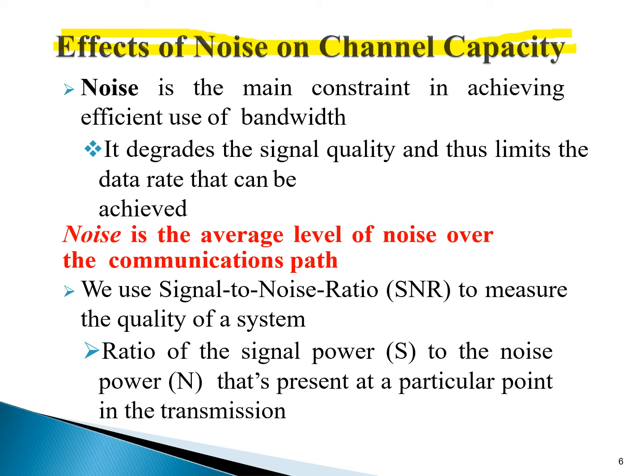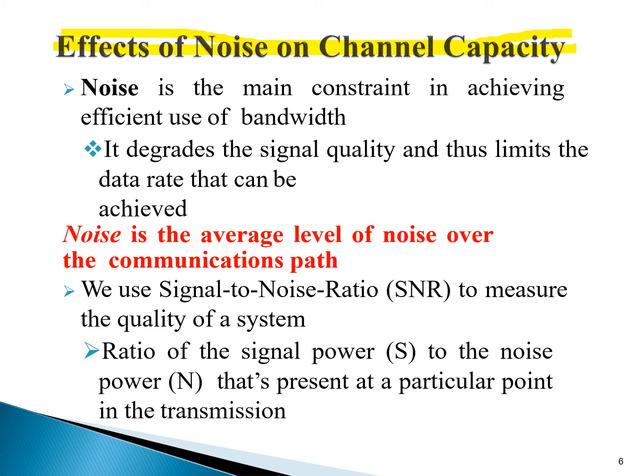So what does it do? It degrades the quality of the signal, and thus limits the data rate that can be achieved. So noise is an average level of noise over the communication path. For that, what do we do? We use signal to noise ratio, to measure the quality of the system.